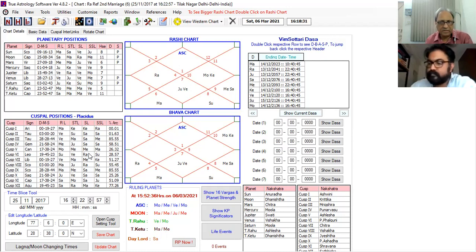Ketu arrow. Ketu is in Mars star, Mars sub, Venus sub. Mars already seen 5 and 9. Commitment same. And Venus in 7.